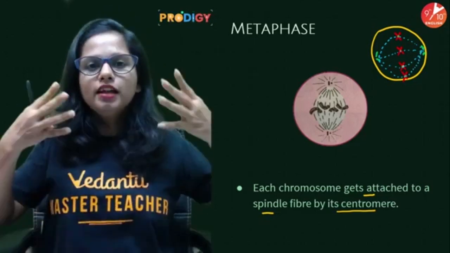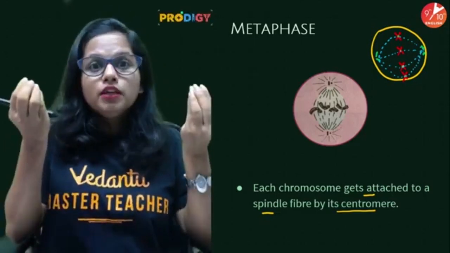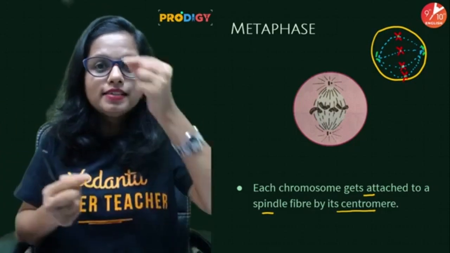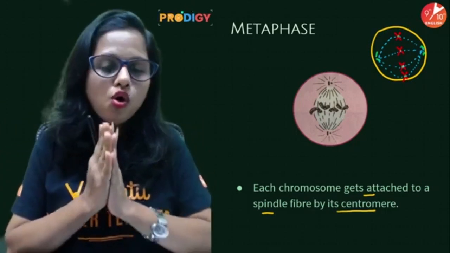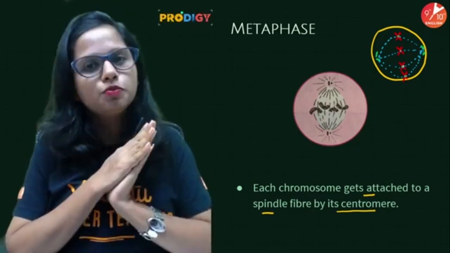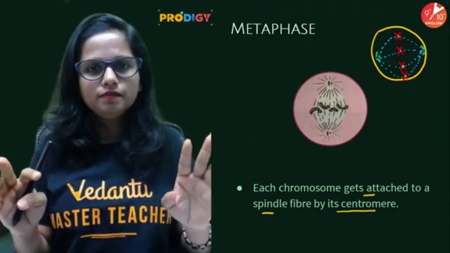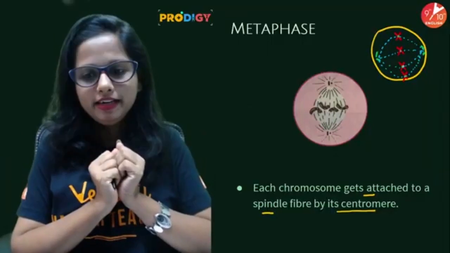So spindle fibers are formed between two centrioles and the centromere of each chromosome. Thus all the chromosomes get attached to the spindle fibers. Very easy.